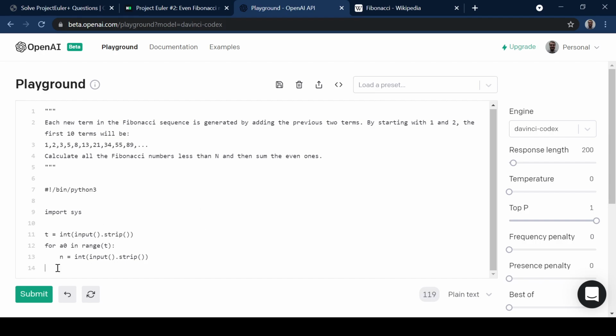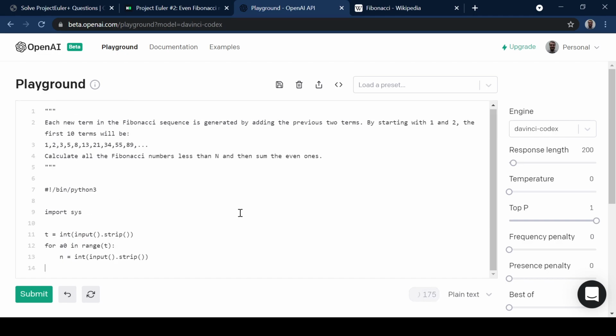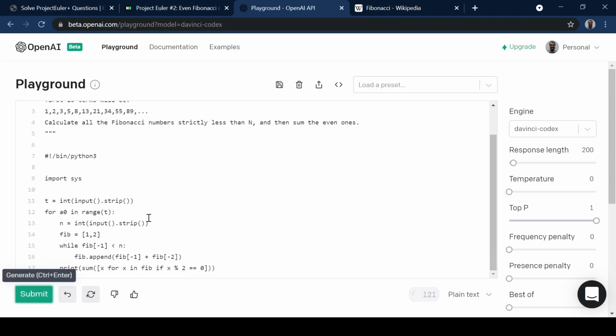So maybe I'll just run it again and see if it comes up with something different, because the AI is capable of doing different things differently each time. Okay, so it's done exactly the same thing again. So we need to say, calculate all the Fibonacci numbers strictly. I wonder if that will help. We're trying to kind of convince it, like, please don't put 144 in. So yeah, so this is